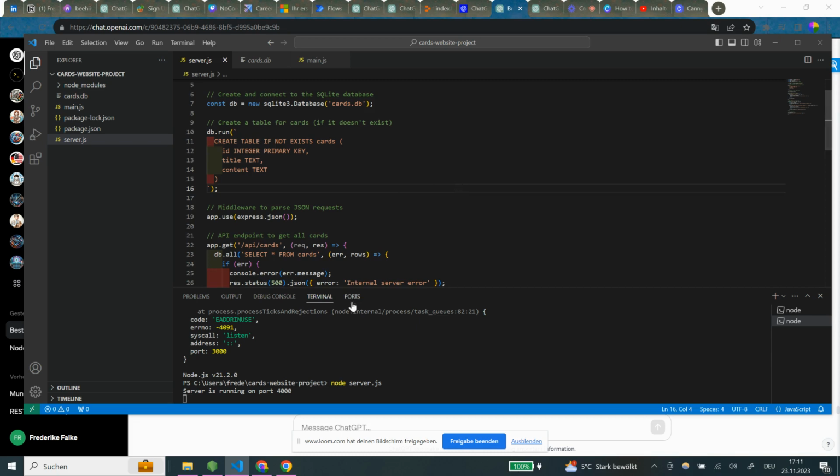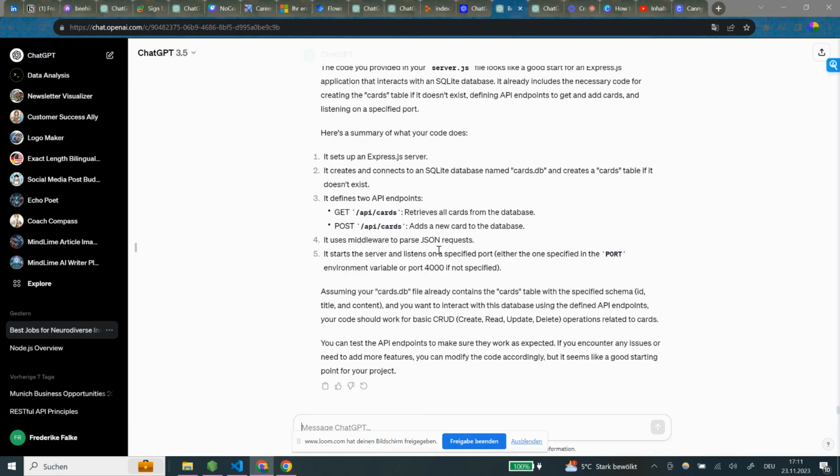Okay. So, it sets up an Express.js server. It creates and connects to a database named cards.db and creates a cards table if it doesn't exist. It defines two API endpoints: GET /api/cards, which gets all cards from the database, and POST, which adds a new card to the database. It uses middleware to parse JSON requests.